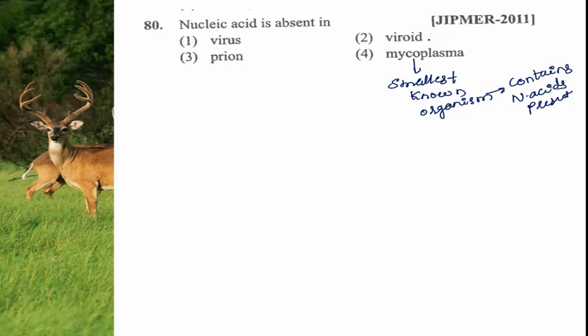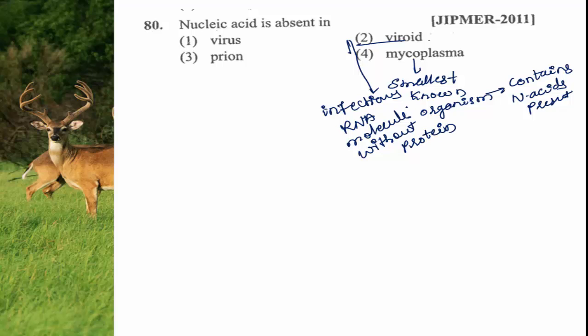Then viroid, let me mark this one here. Yes, viroid is represented by an infectious RNA molecule without protein. Viroids don't have any protective coat,